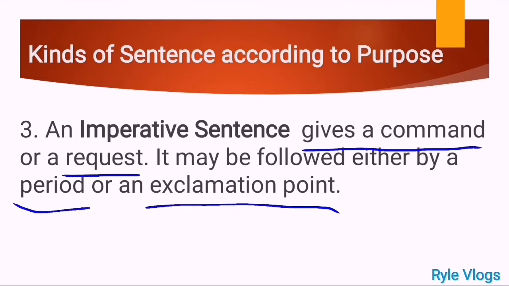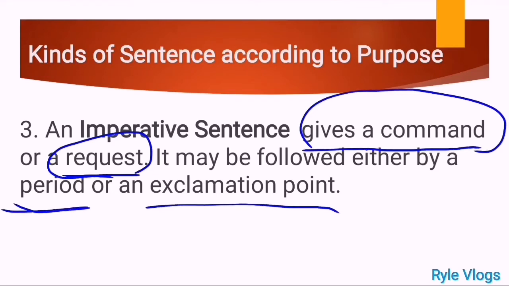The third kind of sentence according to purpose is the imperative sentence, and the purpose of constructing an imperative sentence is giving a command or giving a request. And the punctuation mark to be used at the end of this sentence is a period or an exclamation point.